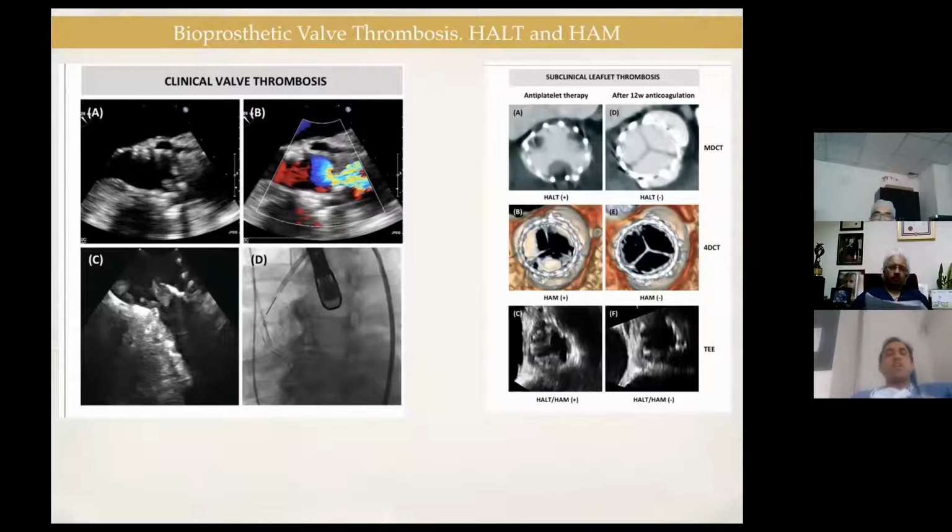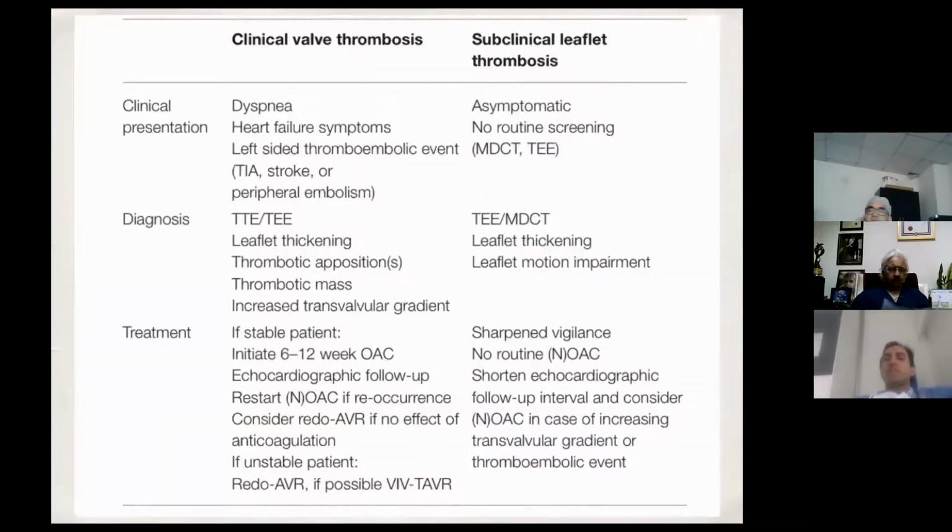I'm yet to see a valve thrombosis on the aortic leaflets, but I have seen a valve thrombosis of a TMVR valve-in-valve, where I had to thrombolyse a patient. On the right side is the subclinical leaflet thrombosis, which is more of a radiological finding seen using a 4D CT, with thickening of the leaflets. This is subclinical leaflet thrombosis, and this leaflet thickening goes away after 12 weeks of anticoagulation therapy.